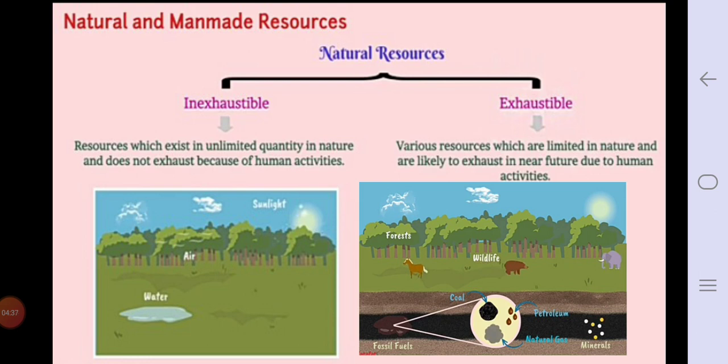If we take the example of animals as a natural resource, there are some number of animals present on our earth, so they are limited and they are likely to exhaust in near future. Now we speak about tiger, we speak about some birds, they are going to